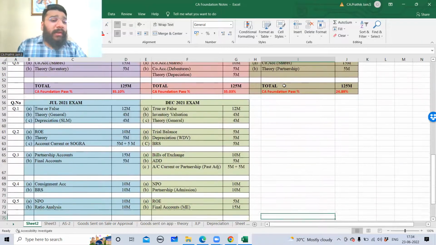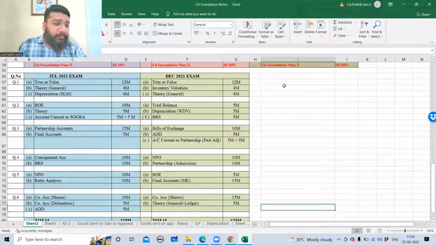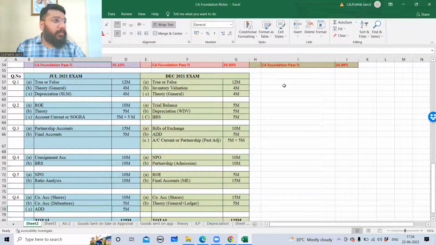And in the July 21 attempt, ADD was asked in question number 6, 6C, as an independent question. And in December 21, again, ADD was asked in question 3B as an independent question.